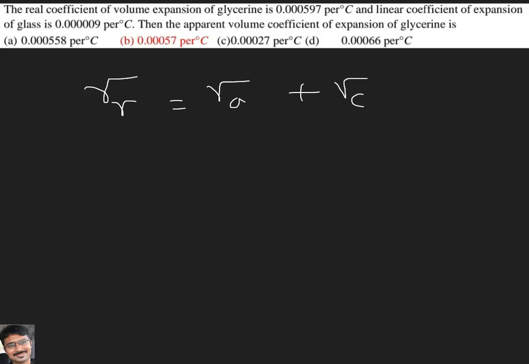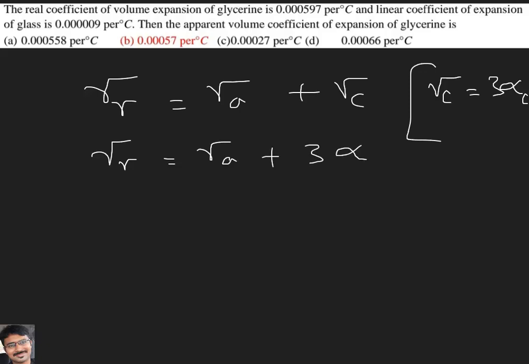And the last one, observe carefully. I told you it is related to solids. In solids, gamma can be written as 3 alpha, because in solids we have linear expansion and areal expansion along with volume expansion. But in liquids we can't write gamma as 3 alpha, or relate anything to alpha and beta, because liquids don't have linear and areal expansions.